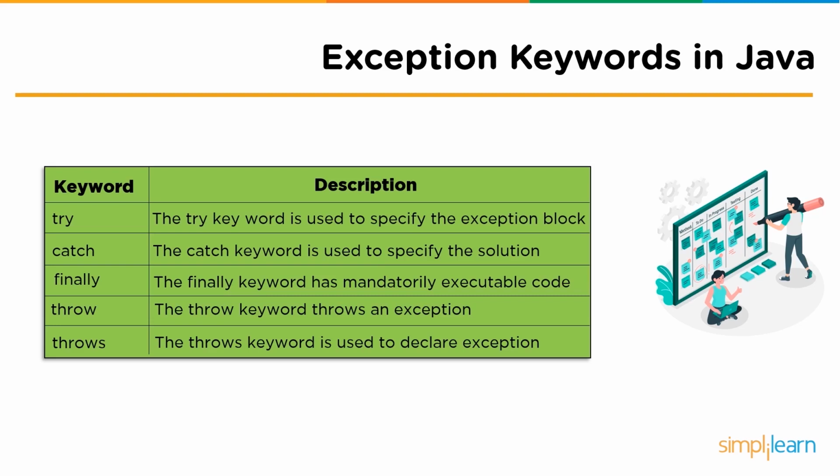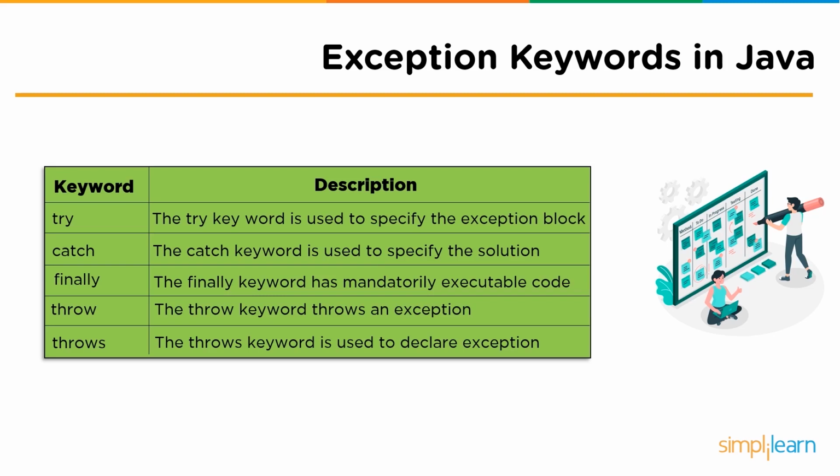Followed by finally, we have the throw keyword. The throw keyword basically throws the exception when it is found during the runtime. Followed by that, we have throws. The throws keyword is used to declare the exception. So basically, this is where you declare the kind of exception you are going to expect in your program. Sometimes you might type in your user-defined exception, or sometimes the exception that is default in its way, or in other words, system-defined.